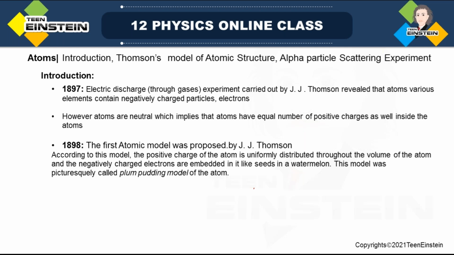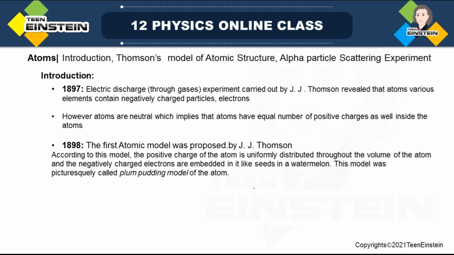So we'll start with introduction and then we'll learn what was the first atomic model, and today we'll learn up to alpha particle scattering experiments and its significant result, and probably the prediction of atomic structure or atomic model proposed by Rutherford.